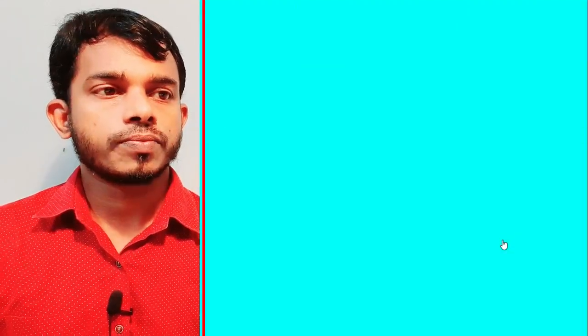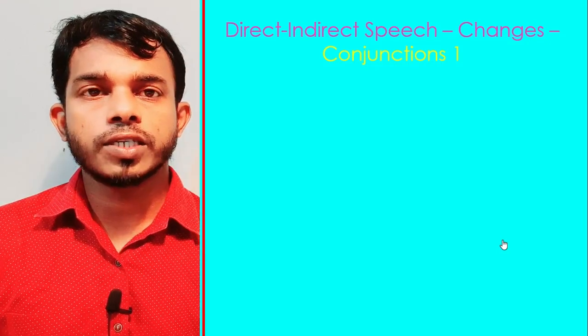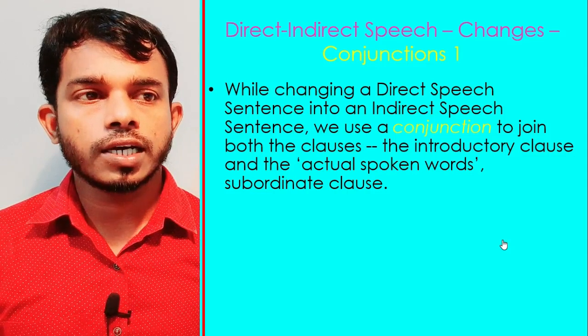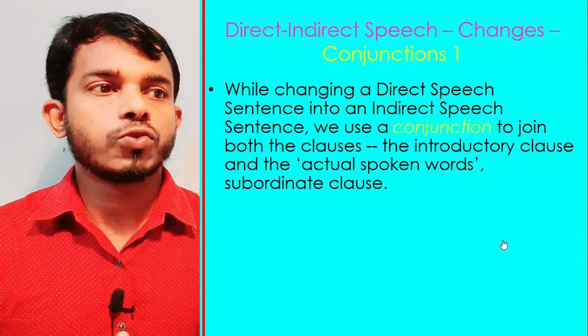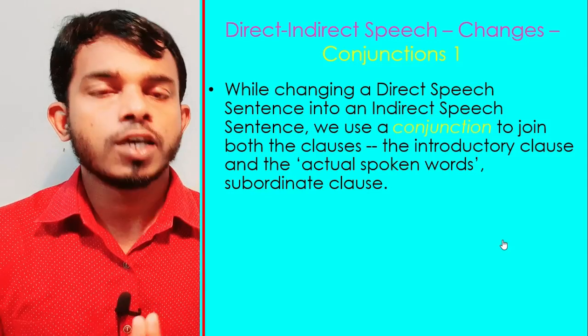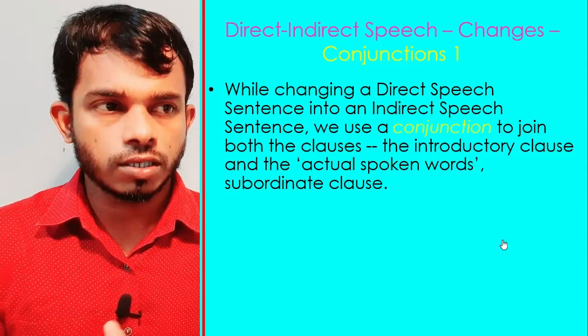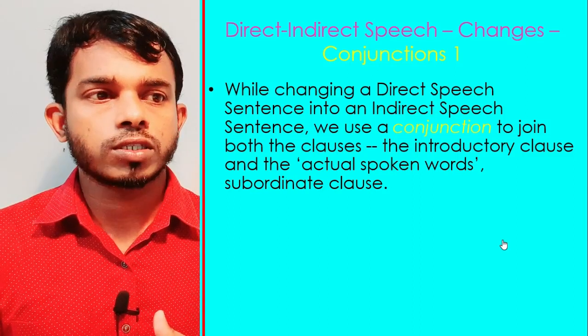So, this is to learn: direct and indirect speech changes, that is conjunction 1. We learned that while changing a direct speech sentence into an indirect speech sentence, we use a conjunction to join both the clauses, the introductory clause and the actual spoken words, the subordinate clause.